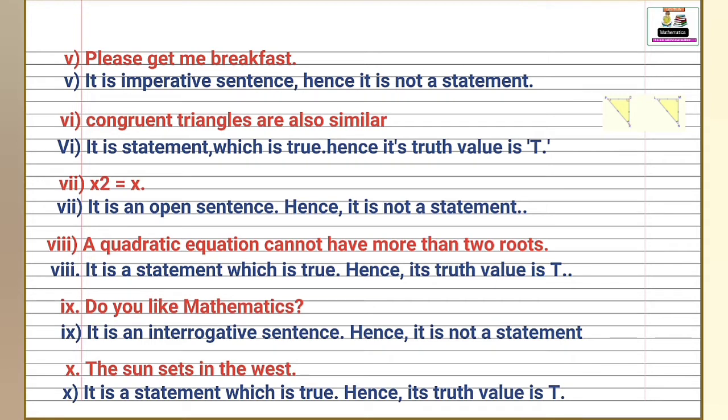Next is x square is equal to x, and answer is, it is an open sentence, hence it is not a statement, because in this statement there is a variable x, since this is an open sentence. Next is, a quadratic equation cannot have more than 2 roots. Answer is, it is a statement which is true, hence its truth value is T.